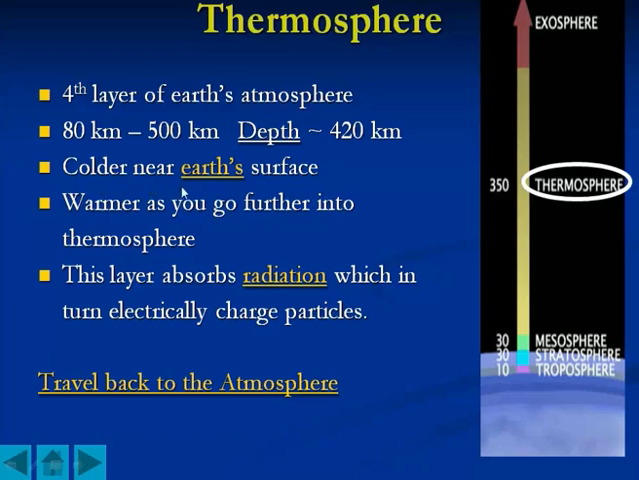These are colder near Earth's surface. So towards the mesosphere they are cold, and warmer as you go further into the thermosphere, and it gets heated up as you go towards space, away from the Earth. It is warmer. This layer absorbs radiation, so all that solar radiation gets absorbed into the thermosphere, and the particles present in the thermosphere get electrically charged.